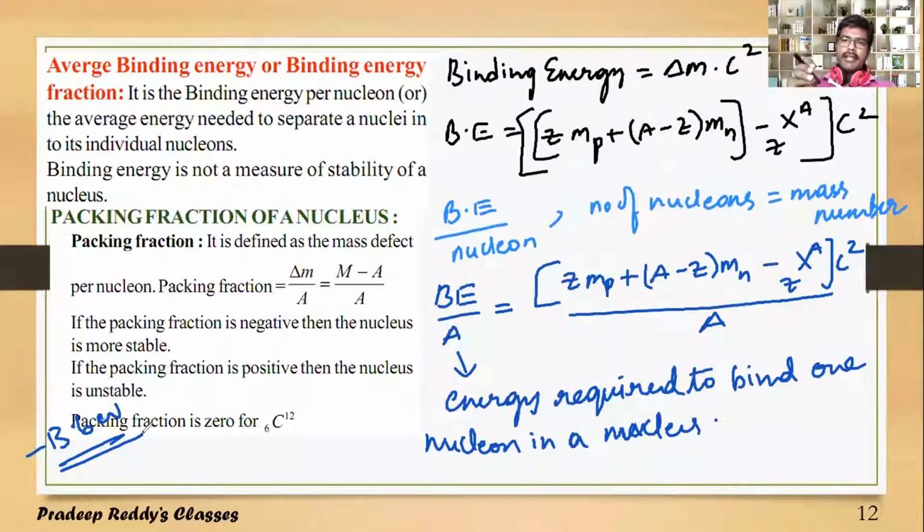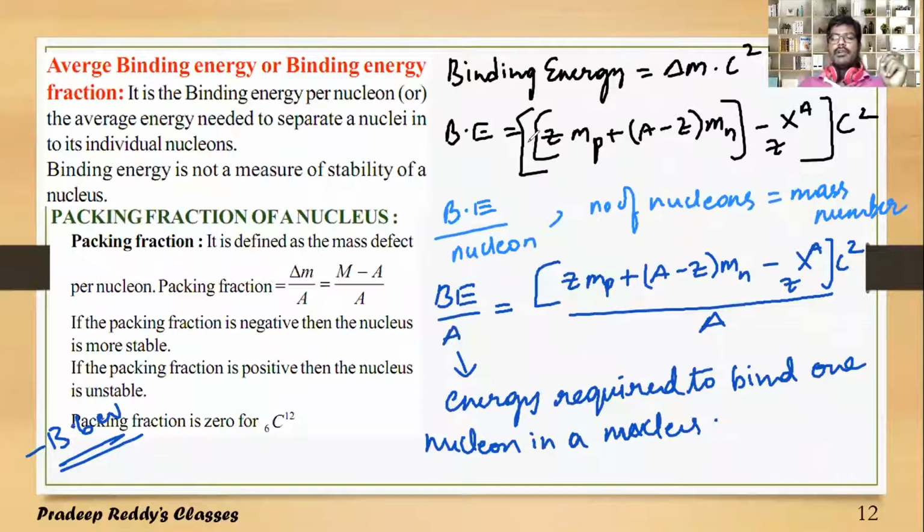If you practically provide such energy to a nuclear particle like a proton or a neutron, it can come out from the nucleus. So in order to pull a nucleon from the nucleus, you need to provide energy equal to the binding energy per nucleon.